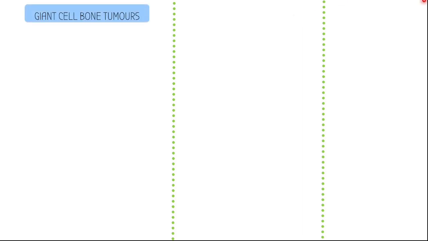Okay, so as I mentioned, there's three types of bone cancer. The first one is called a giant cell bone tumor. So what is a giant cell? It's a type of osteoclast. Wait a minute, what's an osteoclast? So clast, I remember C for cutting. The osteoclasts are like your macrophages, the cells that erode bone. And then your osteoblast, B for building, deposit bone and build new bone. So giant cells are a type of osteoclast. They're basically the cells that erode your bone. And you get tumors when these cells are overactive.